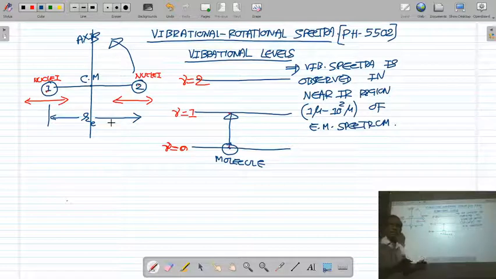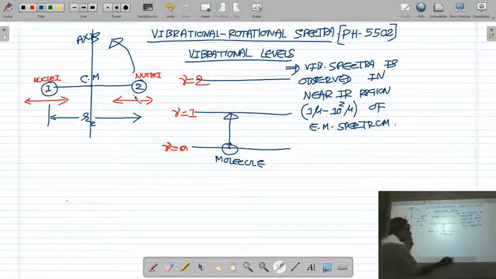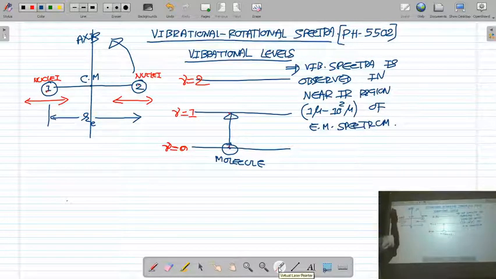But here, when the two nuclei of the molecule are vibrating or oscillating relative to each other, the internuclear distance R is going to change. Suppose this nucleus comes here.